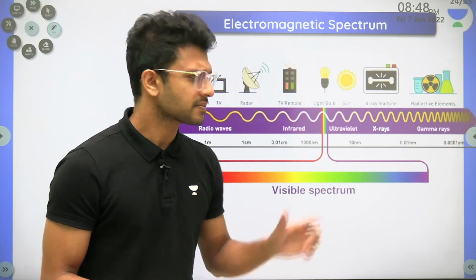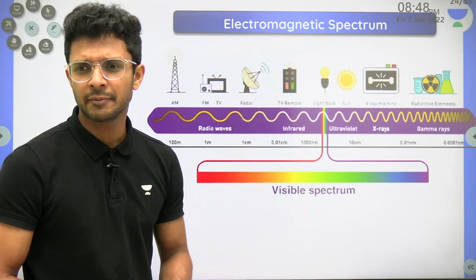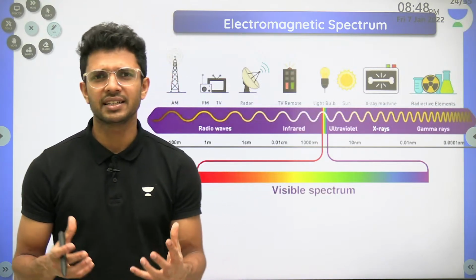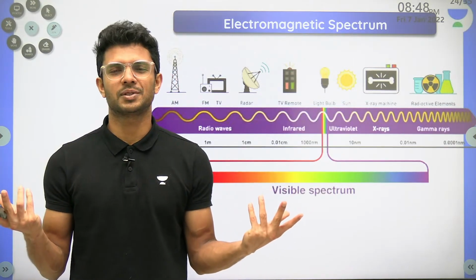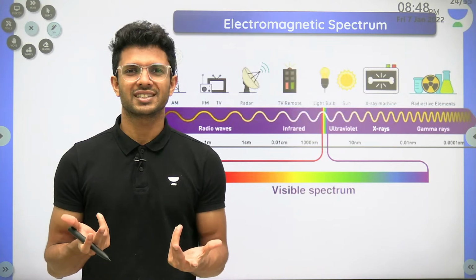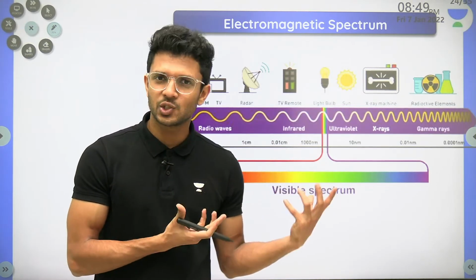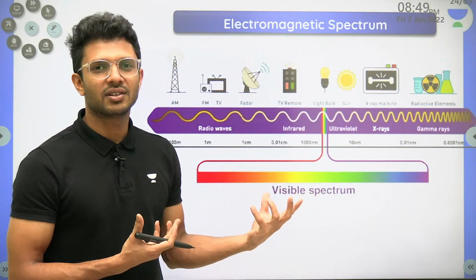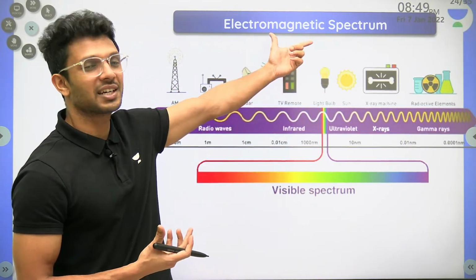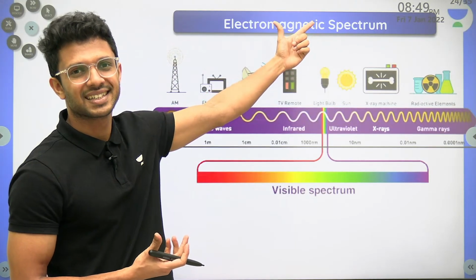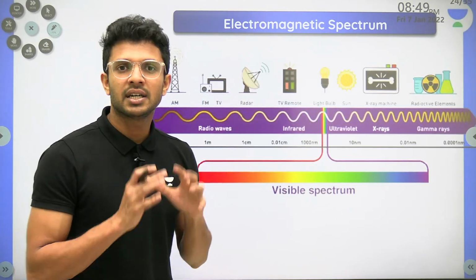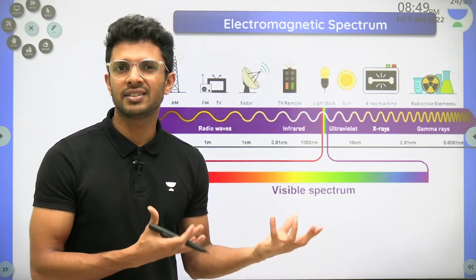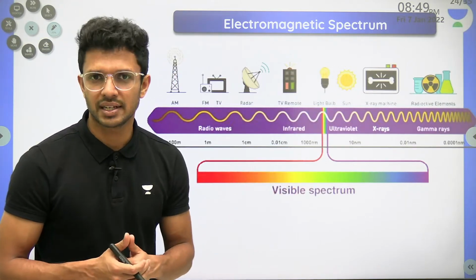These are all the main important things from this chapter. We are almost at the end of the chapter, which talks about the electromagnetic spectrum. I know you are all smiling, thinking, sir, you don't have to teach us the electromagnetic spectrum, we all know it. But as a ritual, I came here to revise the chapter. So, what is the electromagnetic spectrum? It is the simple arrangement of all the electromagnetic waves in increasing or decreasing order of frequency and wavelength.